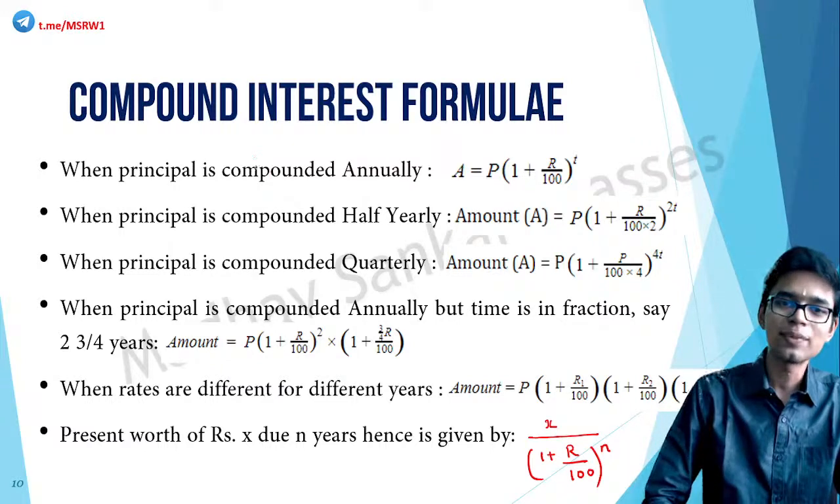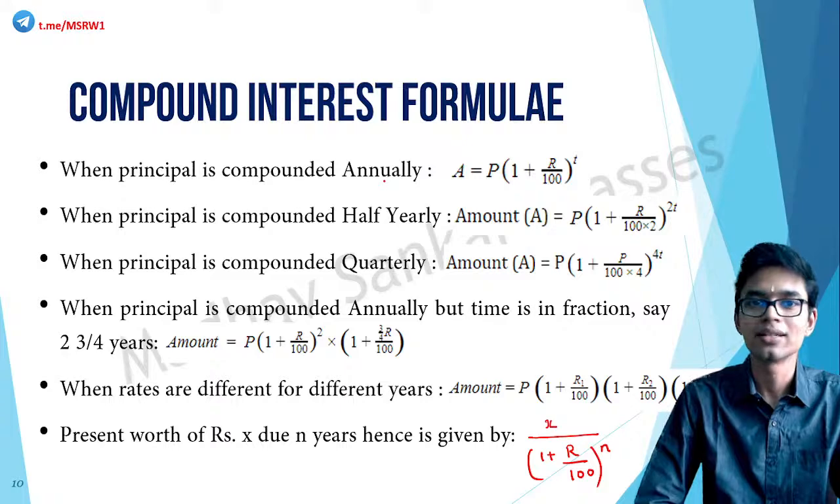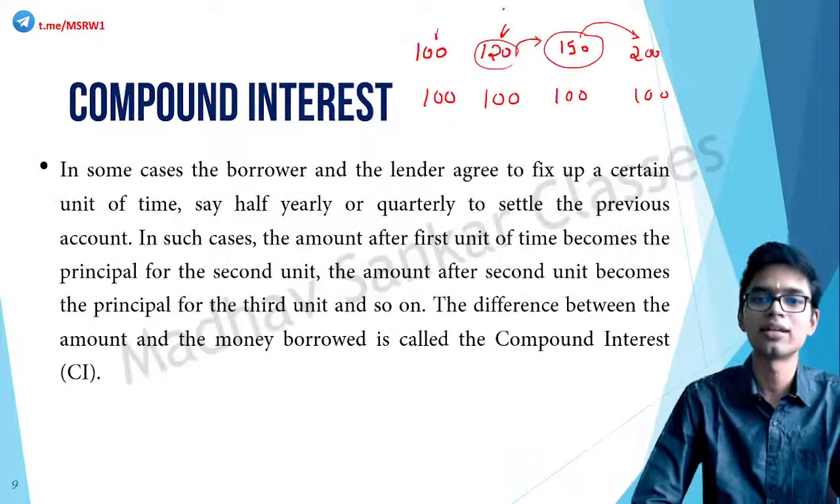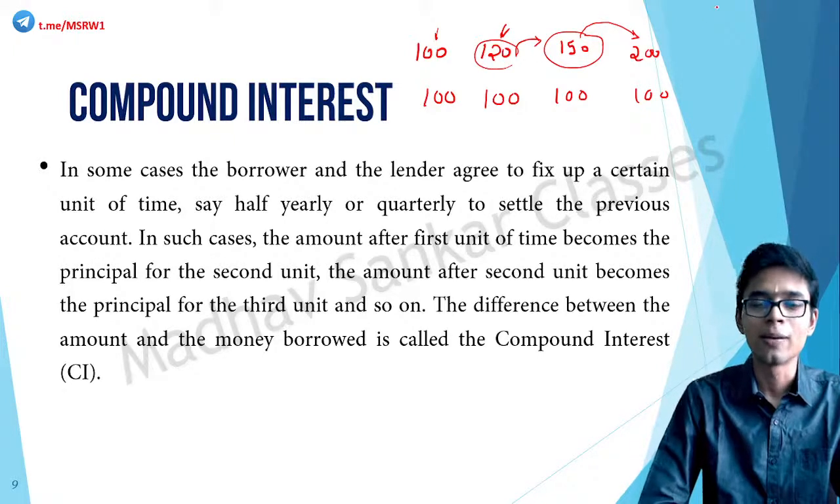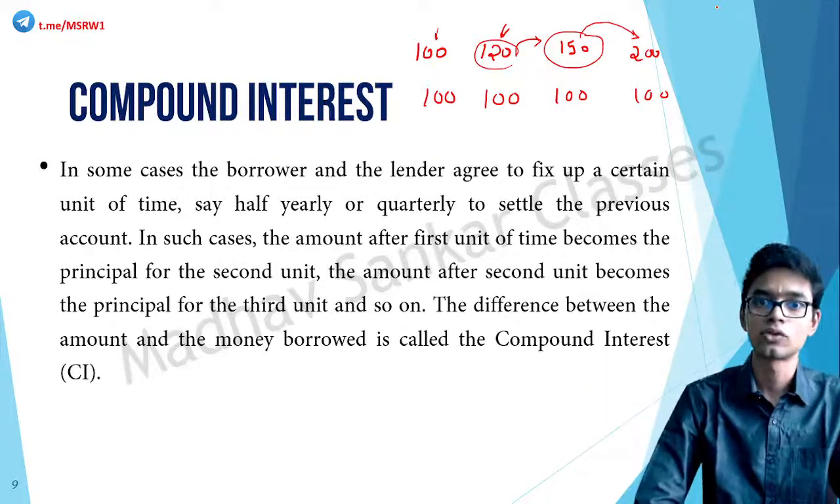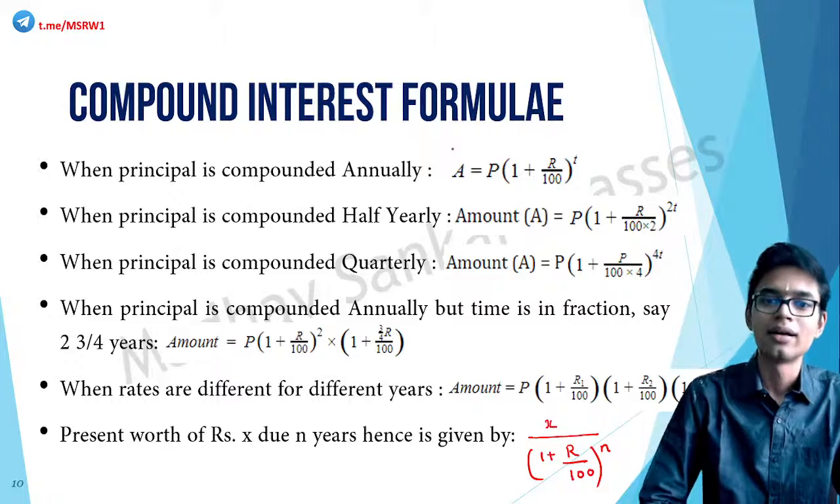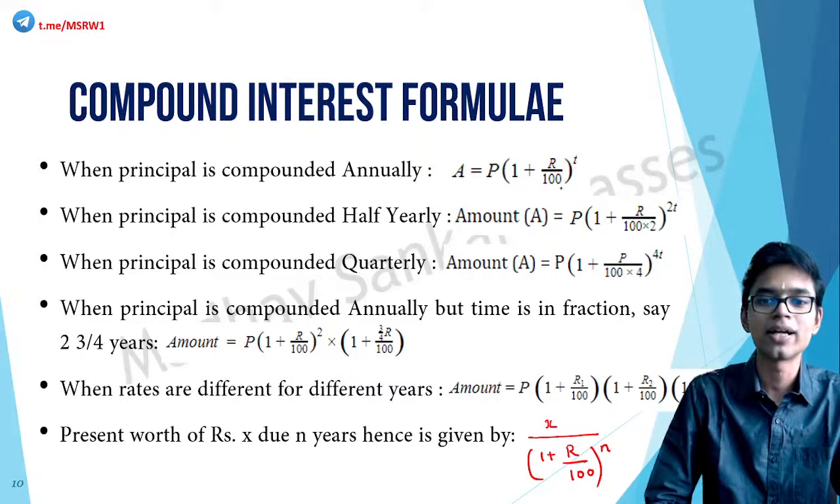When the principal is compounded annually, meaning once in a year, this is done. In this example, I said that after 3 months this becomes 120, again after 3 months it becomes 150. Like that I told you, right? But if the interest is compounded annually, so for one whole year that interest is put, then amount is equal to principal into 1 plus rate by 100 the whole raised to t, where p is the principal, r is the rate, t is the time.